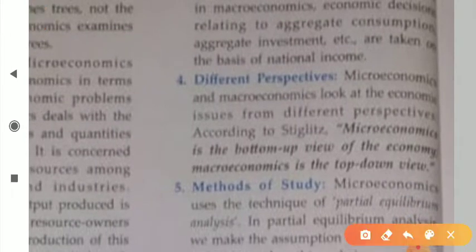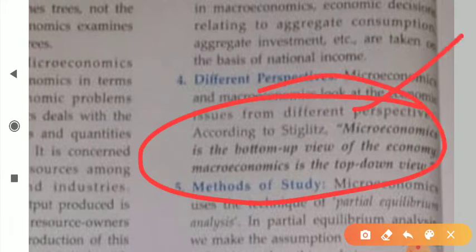Okay, dear student. Next is different perspectives. Microeconomics and macroeconomics look at economic issues from different perspectives. According to Stiglitz, microeconomics is the bottom up view of the economy and macroeconomics is the top down view of the economy. Always keep this statement in your mind: microeconomics is the bottom up view of the economy, and macroeconomics is the top down view of the economy.